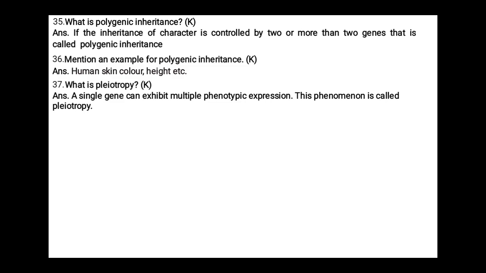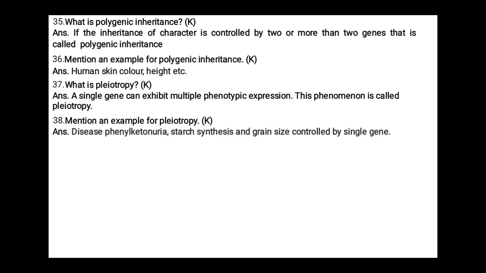We have already defined, a single gene can exhibit multiple phenotypic expression. Mention an example for pleiotropy. The disease phenylketonuria. And one more example we can write: starch synthesis and grain size controlled by a single gene.